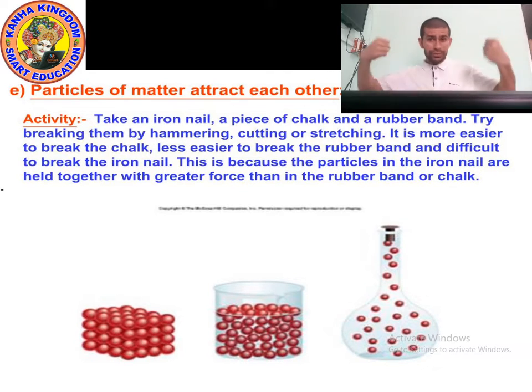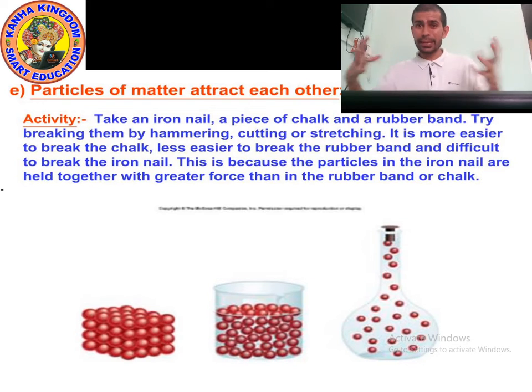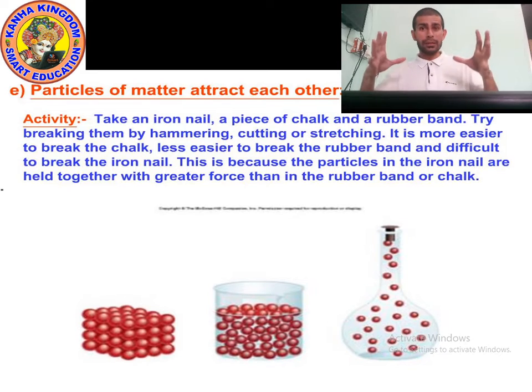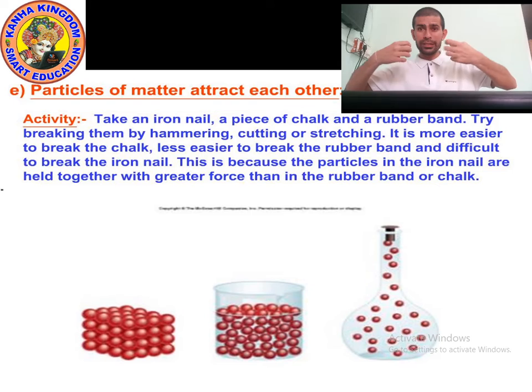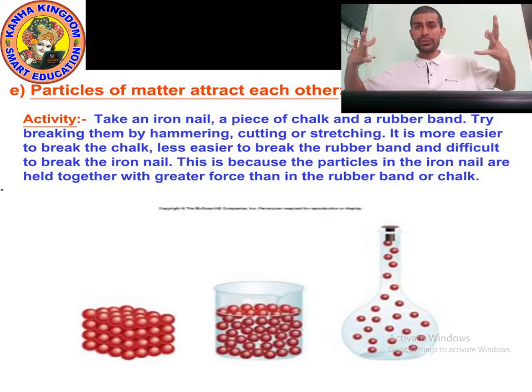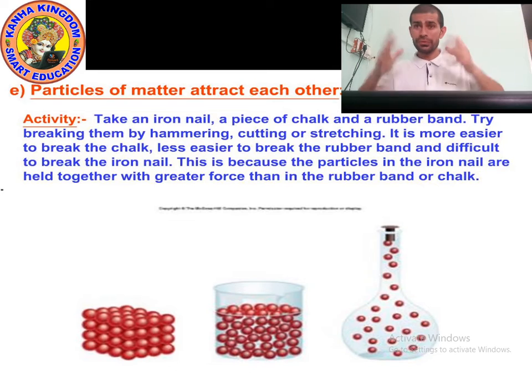When you stretch rubber, it regains the same shape because the particles of rubber go away when you stretch it, but when you leave it, they come together because of the force. So this is because the particles in the iron nail are held together with greater force than in a rubber band or chalk. Understood? Now let's move on to the next point.